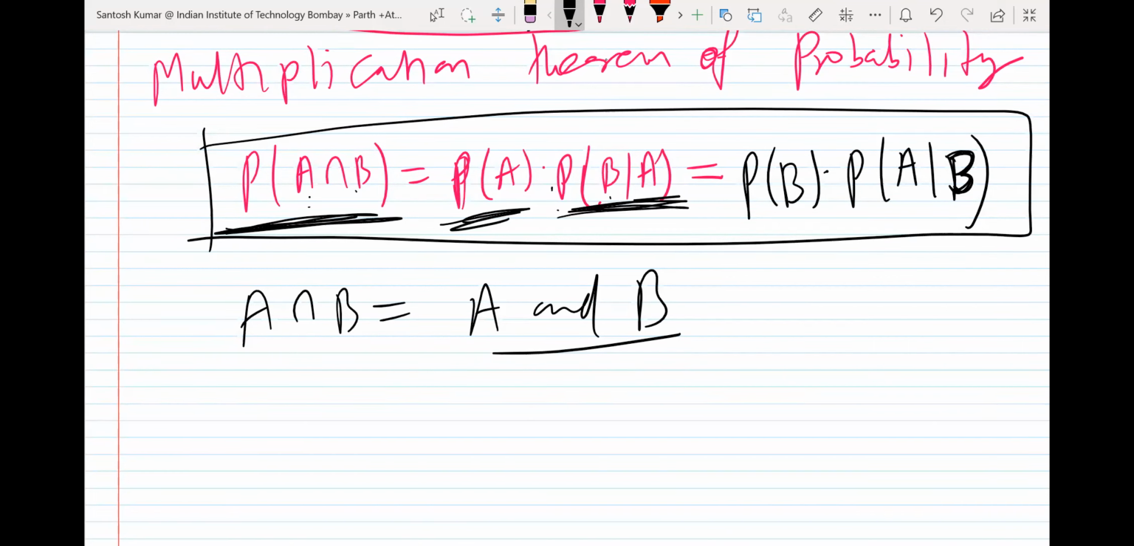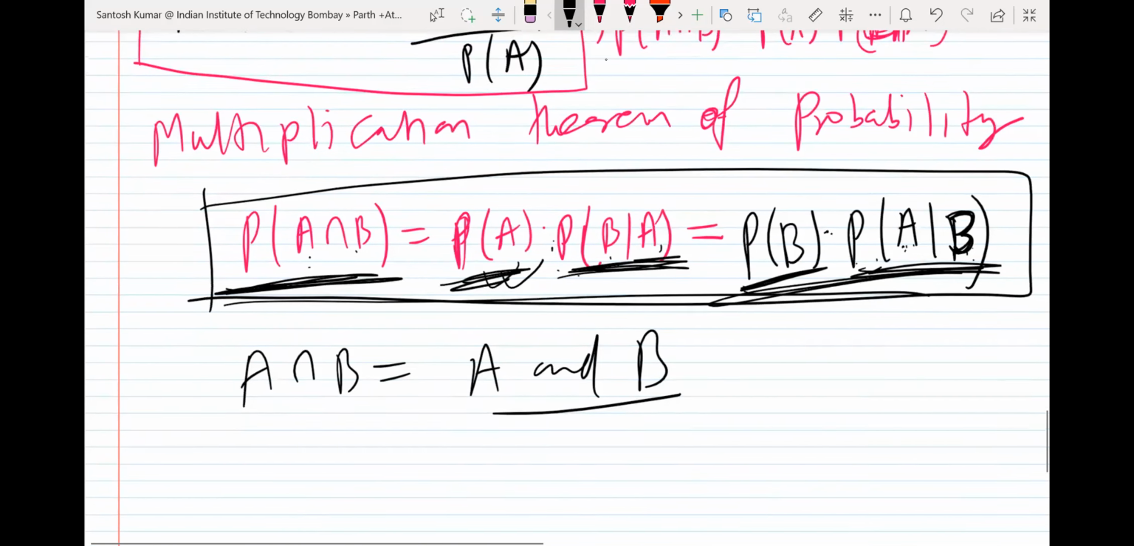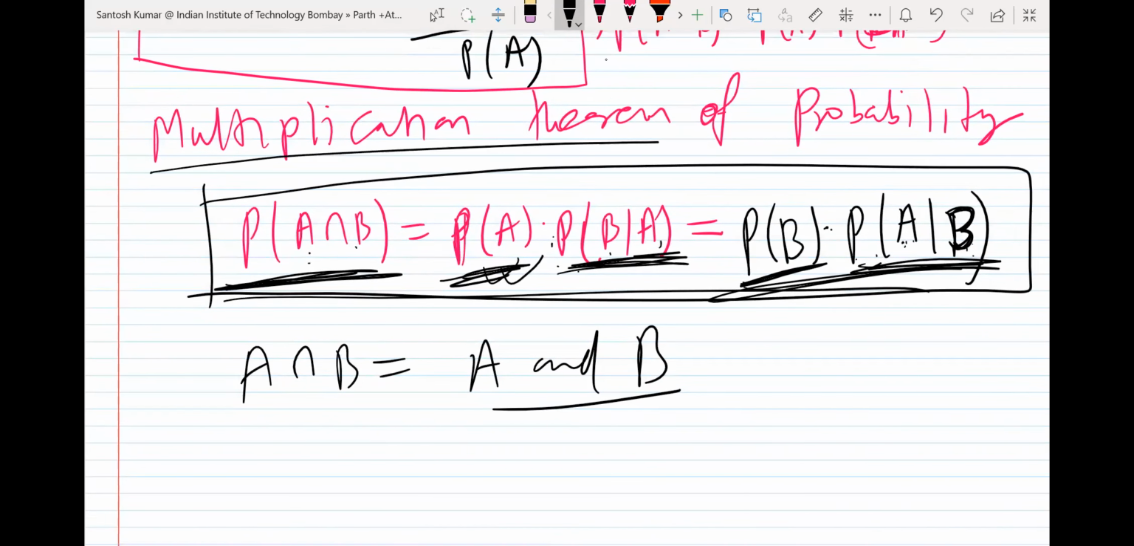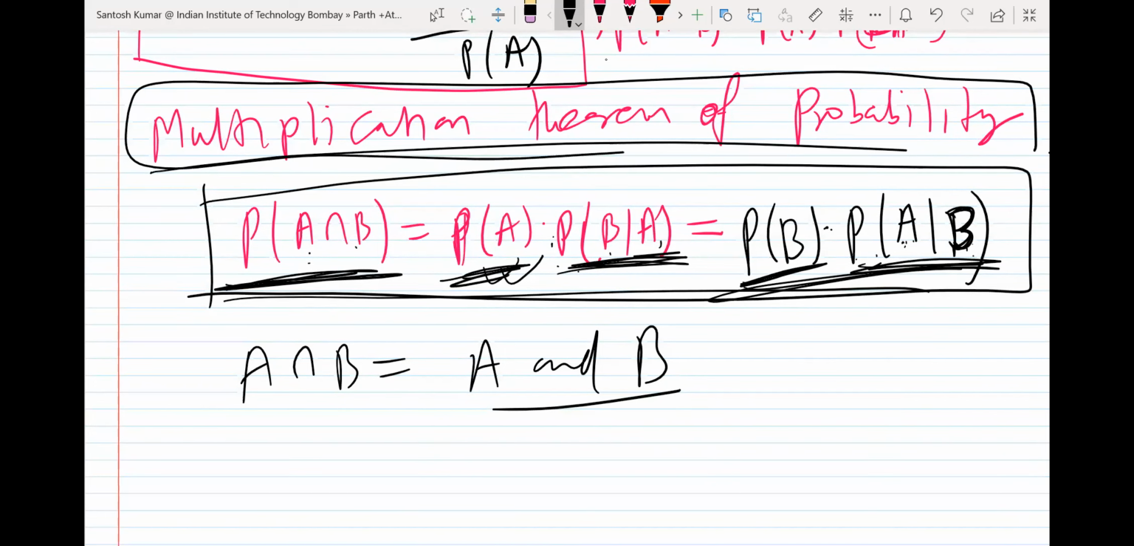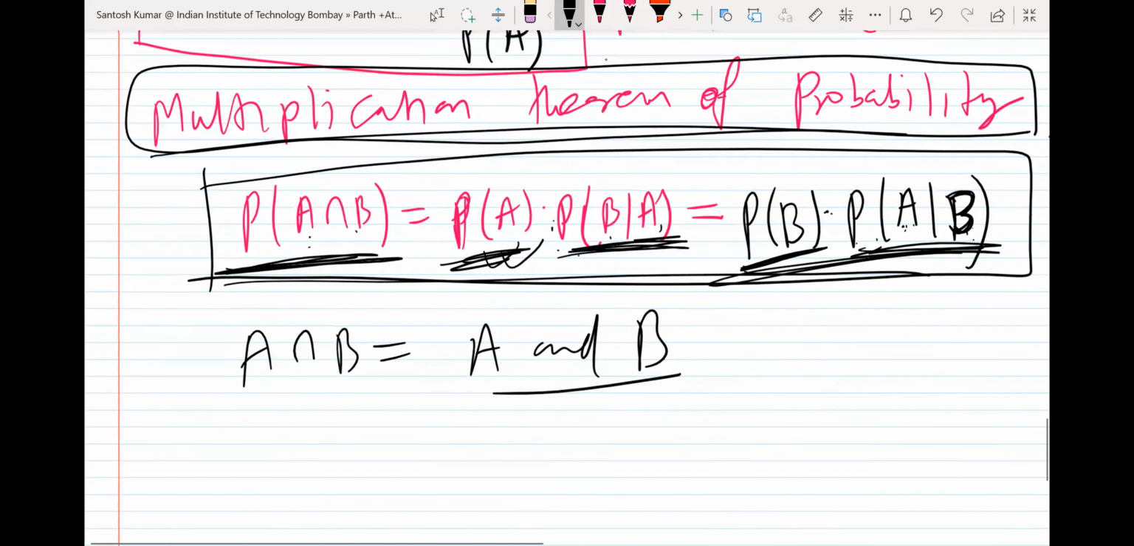into the probability of B when A has occurred. So you have taken the probability of A here, and now you are multiplying with the probability of B when A has already occurred. Or, in another way, you can write the probability of B into the probability of A given B has already occurred. The probability of A given B means the probability of occurrence of A when B has already occurred. So this formula is conditional probability. Sorry, multiplication rule of counting. So it came from conditional probability only, but the name of this one is multiplication rule of probability, or multiplication theorem of probability.